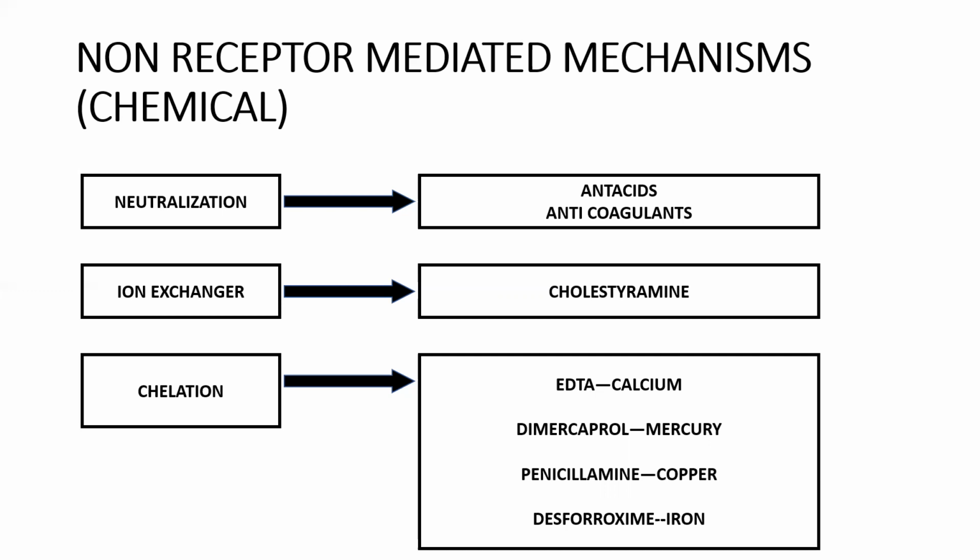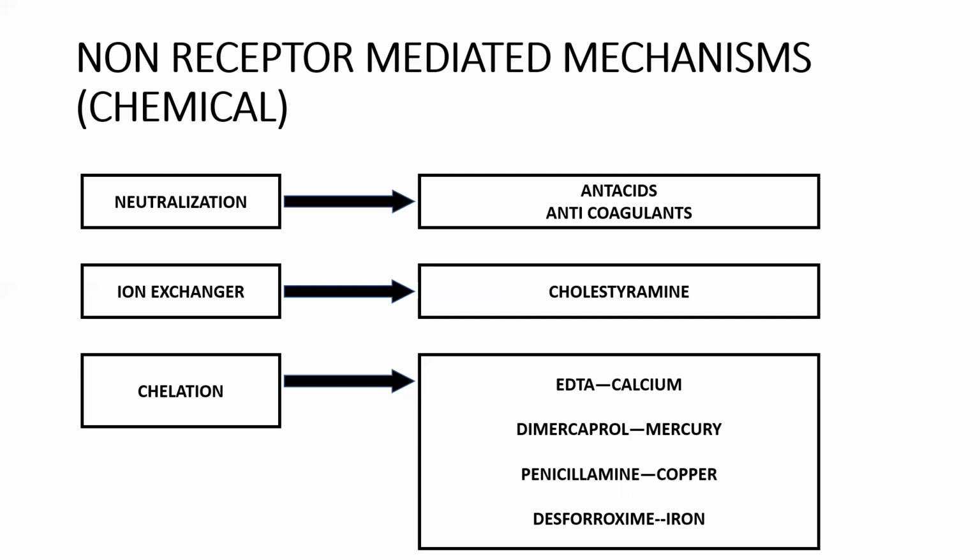Chelation. Chelation is nothing but, suppose, see, first we'll see these examples and later I will explain. EDTA, it chelates the calcium. Dimercaprol, it chelates mercury. Penicillamine for copper, and desferoxamine for iron. So what is this chelation? What are these chelating agents? For example, say we got mercury poisoning.